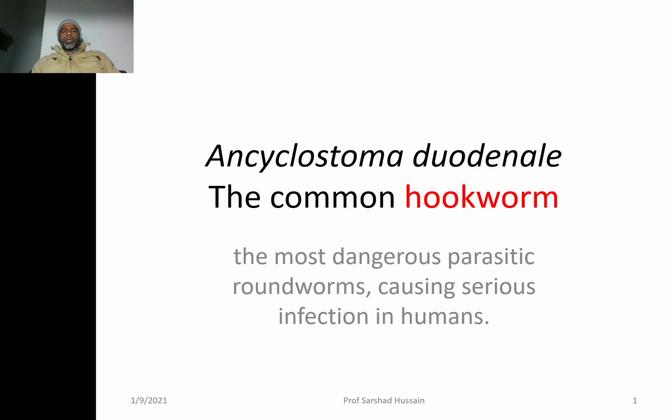This Ancylostoma is the most dangerous parasitic roundworm because it belongs to phylum Nemathelminthes or Nematoda. So it is called the roundworm, causing some serious infections in humans.